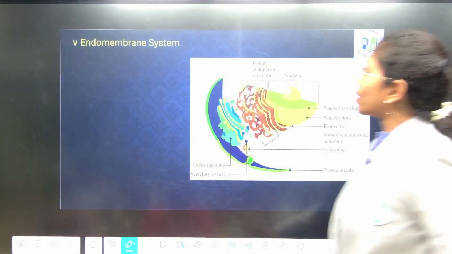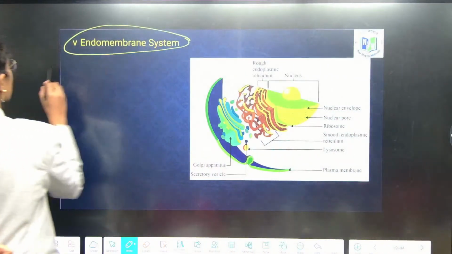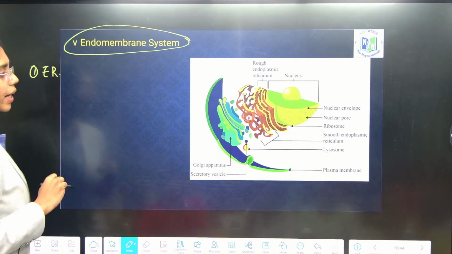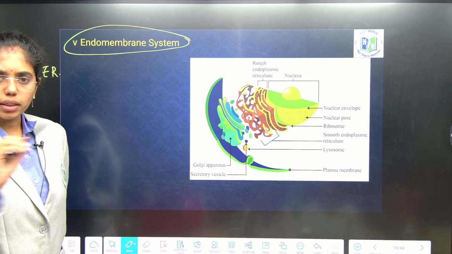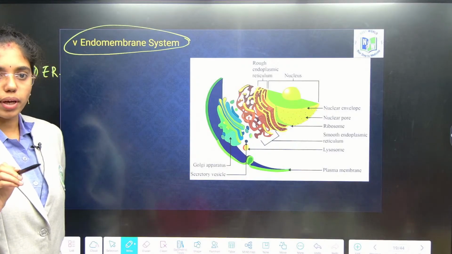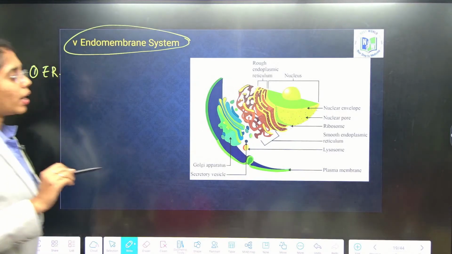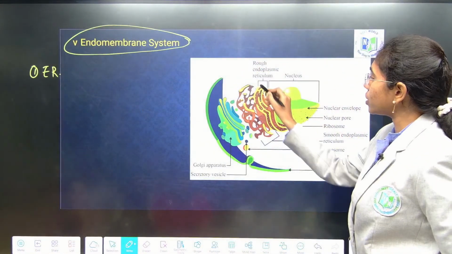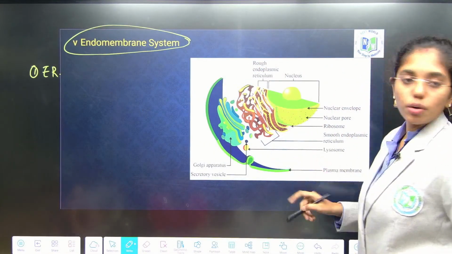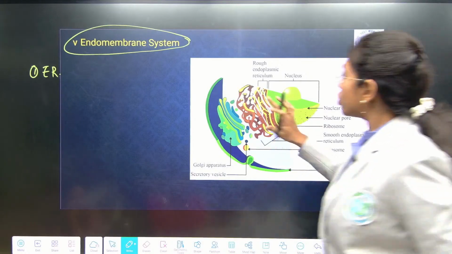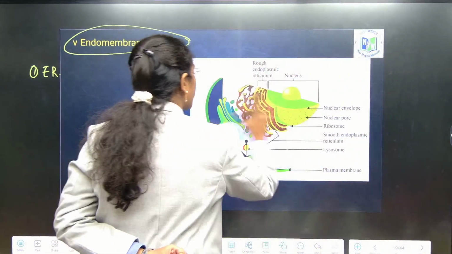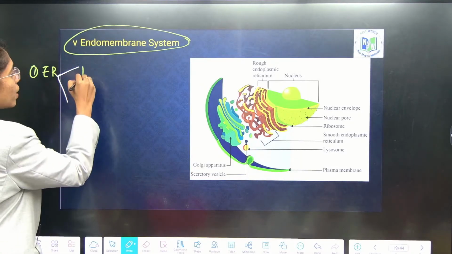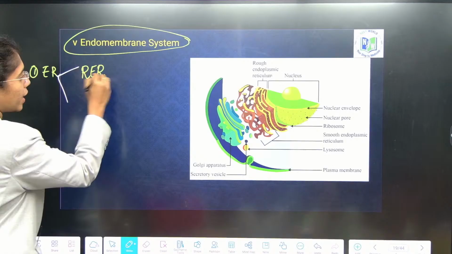Now, endomembrane system. As we have discussed, the first organelle of endomembrane system is what? Endoplasmic reticulum. Listen carefully, nothing to note down, I will tell you what to note, okay. Endoplasmic reticulum is a network or reticulum of tubular structures that are extending from the nuclear envelope. If ribosomes are present on this network of tubular structures, it is known as rough endoplasmic reticulum.